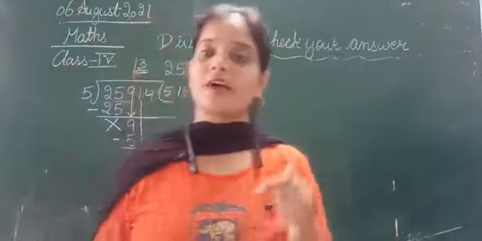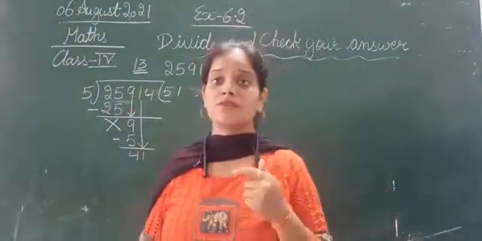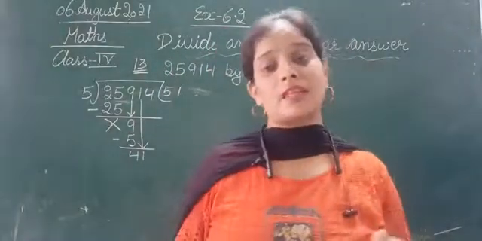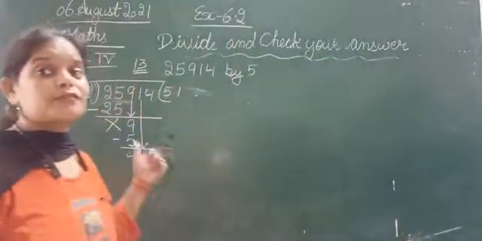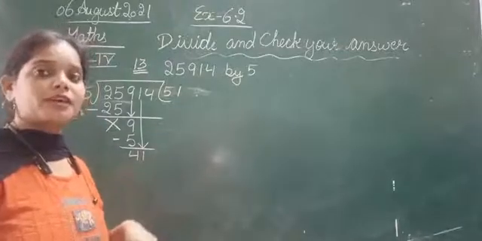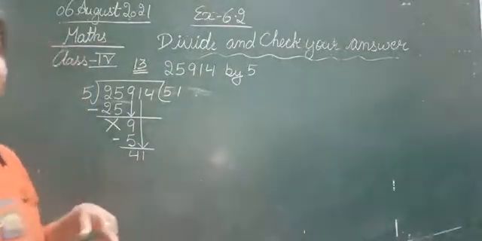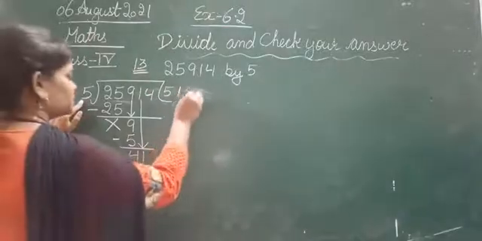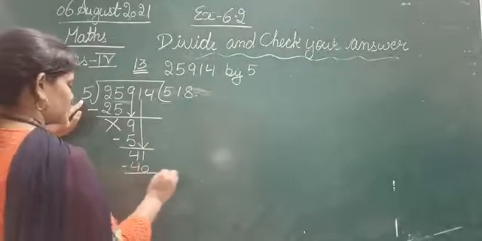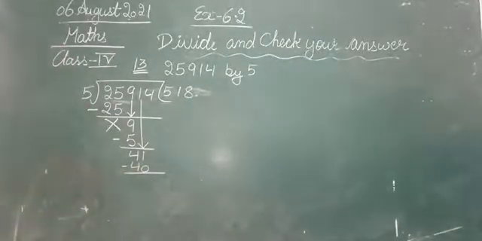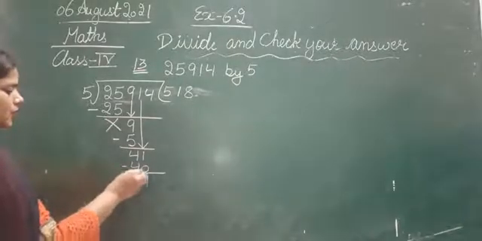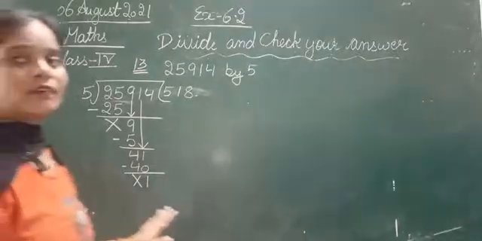तो देखिए 5 ones are 5, 5 twos are 10, 5 threes are 15, 5 fours are 20, 5 fives are 25, 5 sixes are 30, 5 sevens are 35, 5 eights are 40, 5 nines are 45. So 5 nines are 45 and 5 eights are 40. So we will take 5 eights are 40. So 41 minus 40. So 1 minus 0, 1. 4 minus 4, nothing is left. So now we are having 1 here.